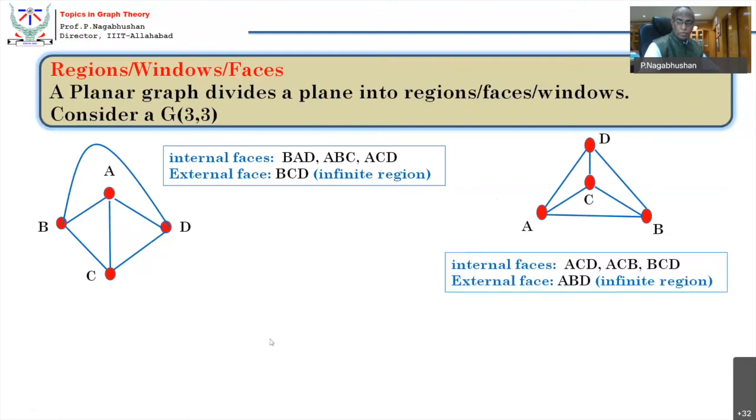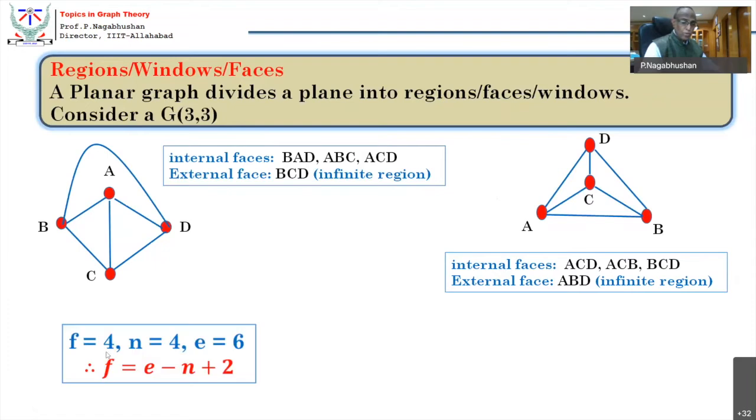All right, so now how many vertices are there? There are four vertices, six edges, and the number of faces is four. Can you relate them? The number of faces is equal to the total number of edges minus the total number of vertices plus 2: F = E − n + 2.